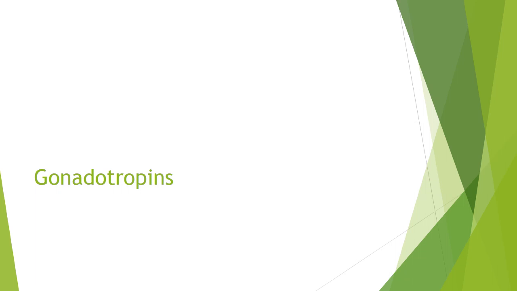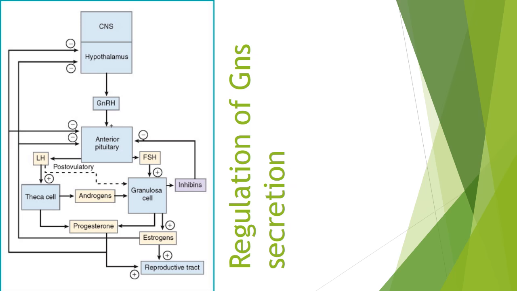Coming to gonadotropins, let us see the regulation of gonadotropin secretion. The hypothalamus controls release of luteinizing hormone and follicle stimulating hormone by secreting gonadotropin releasing hormone on the anterior pituitary. A single hormone, that is gonadotropin releasing hormone, can control the cyclical release of LH and FSH by its pulsatile release from the hypothalamus.